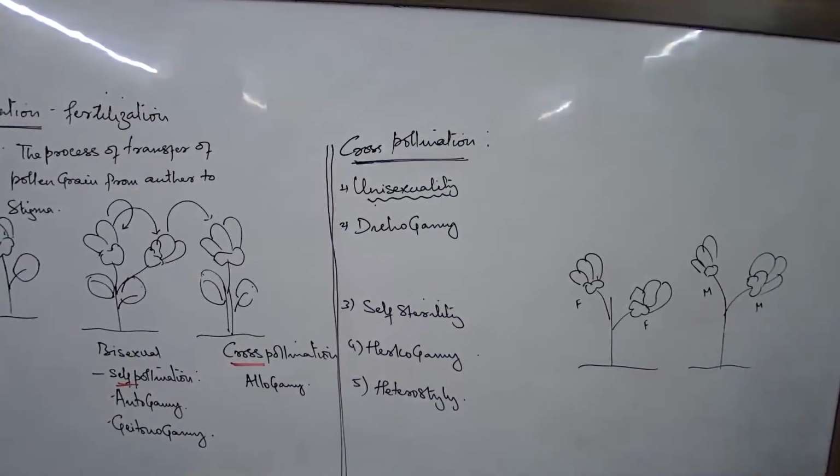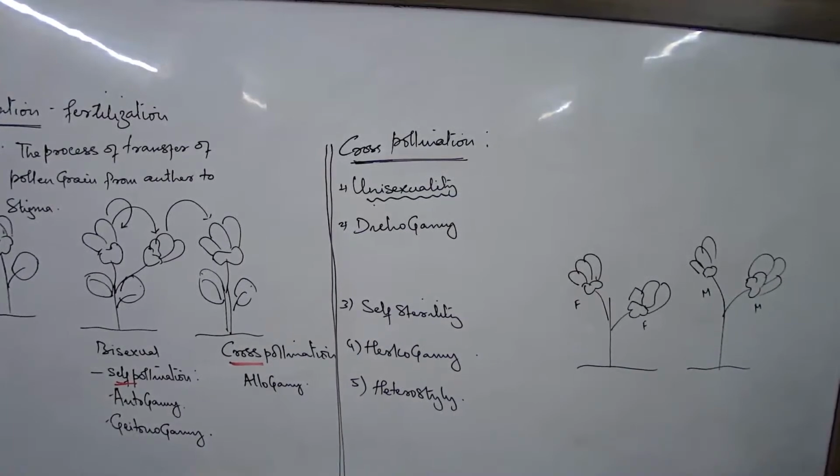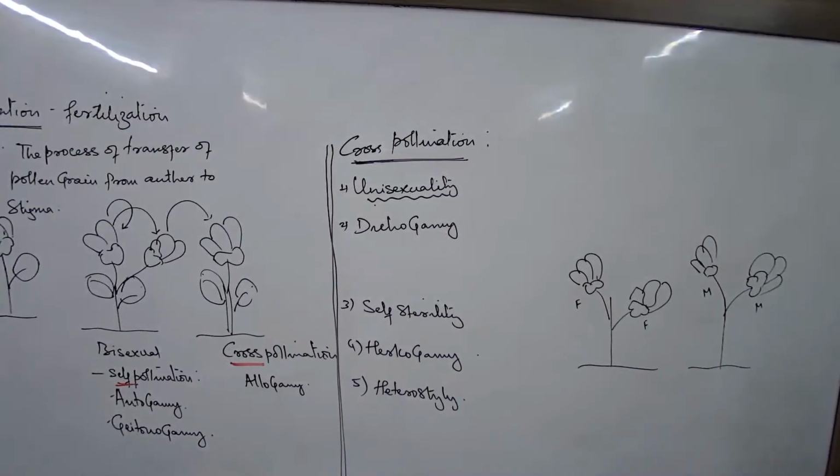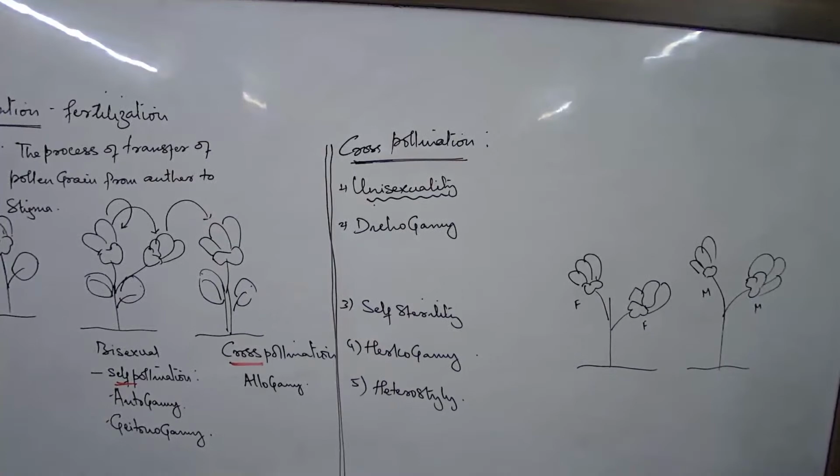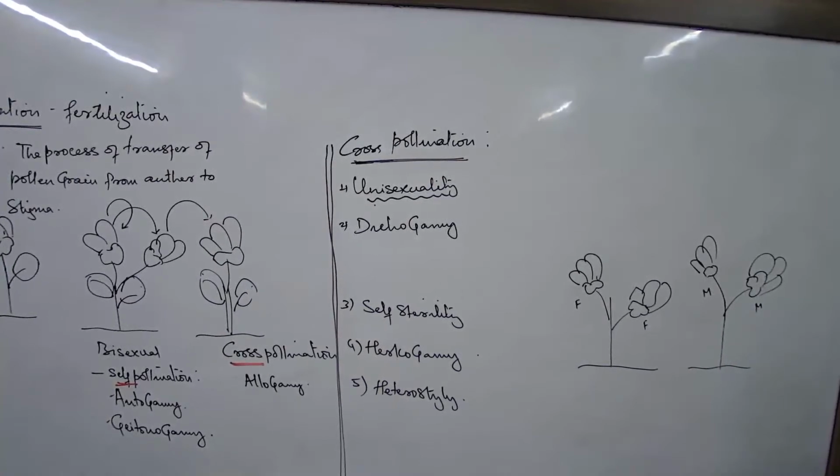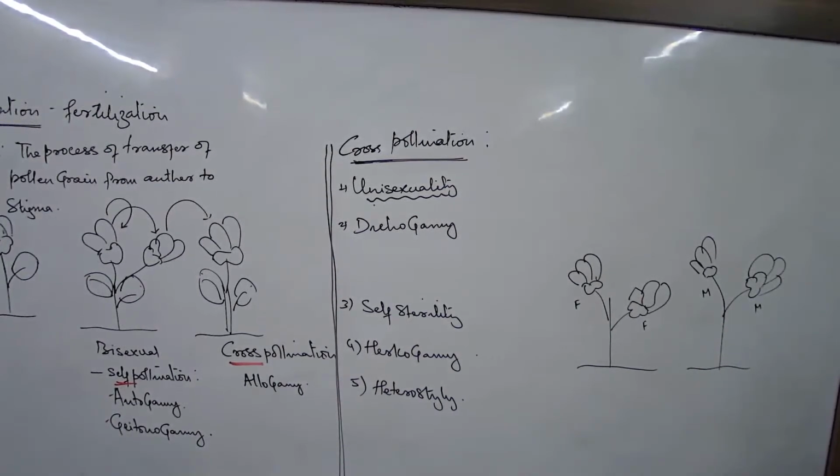So unisexuality, whenever a plant is giving rise to unisexual flowers, in the chapter on flowers you have already come across: can a plant be unisexual or bisexual? No, it can be monoecious or dioecious. Remember, the moment I am talking about unisexual and bisexual, it is only for a flower.